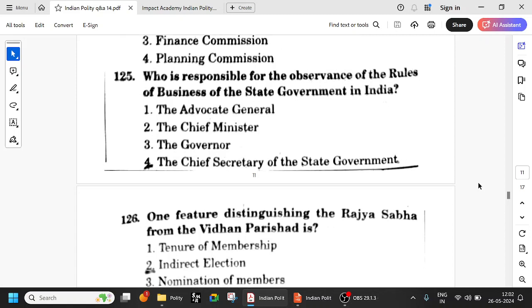So, who is responsible for the observance of the rules of business of the state government? State government means Chief Secretary. Okay, because Chief Minister, Governor is just the nominal head. Advocate General is looking after the law department. Chief Minister, according to the Constitution, need not have any educational qualifications, so he can be a layman also. So it is the Chief Secretary, who is the IAS officer, who is responsible for the rules of business of the state government.